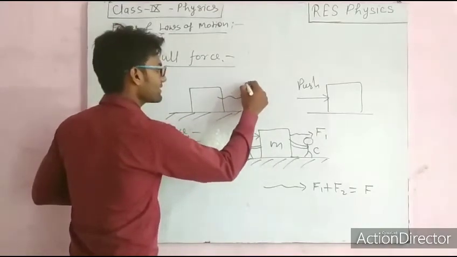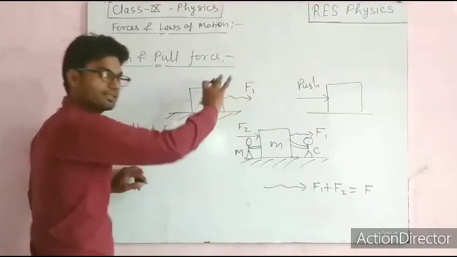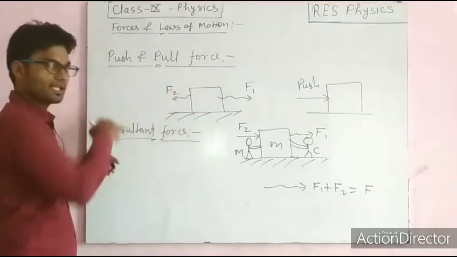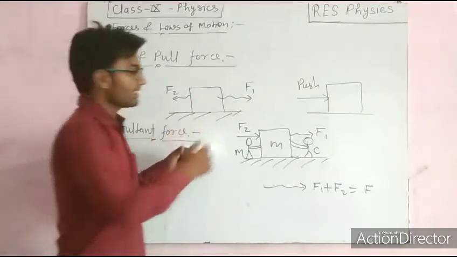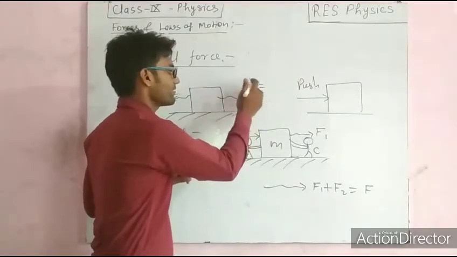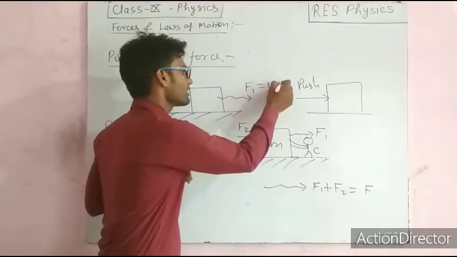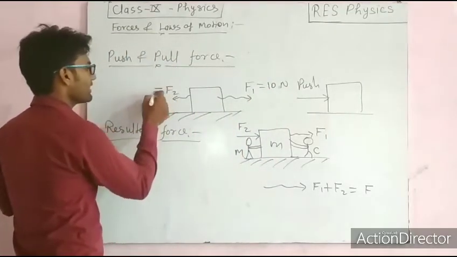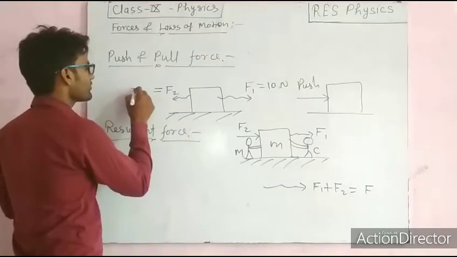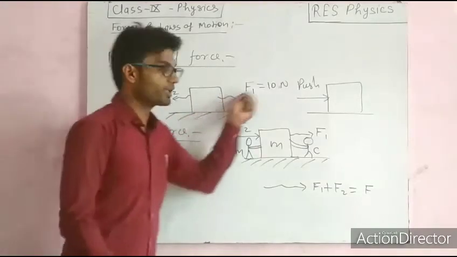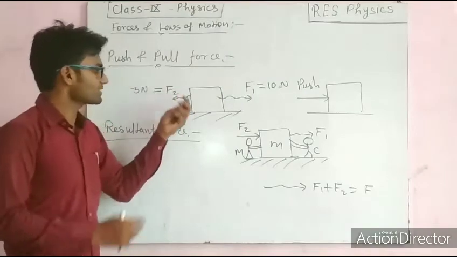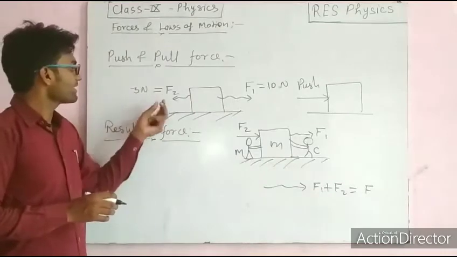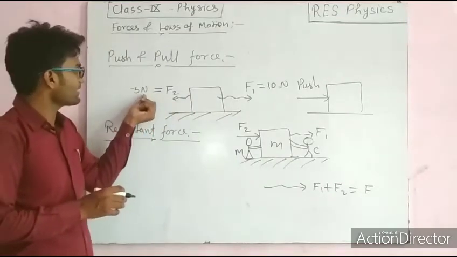Suppose one person is applying a force F1 in this direction, another person is applying the force F2 in the opposite direction, right? Let us consider F1 is 10 Newton and F2 is, suppose, 3 Newton, correct? Someone is pulling this block and another person is trying to stop that pull, but he is a little weaker, so he is applying 3 Newton force.